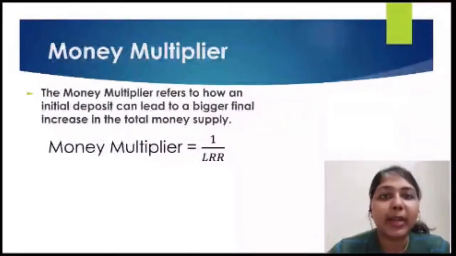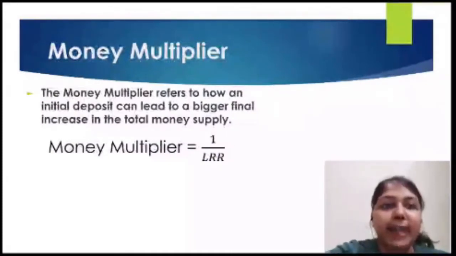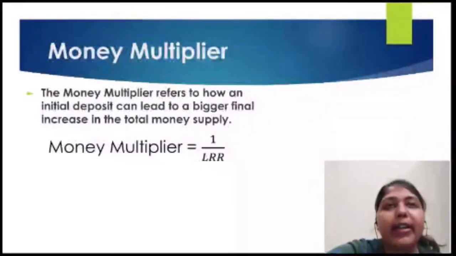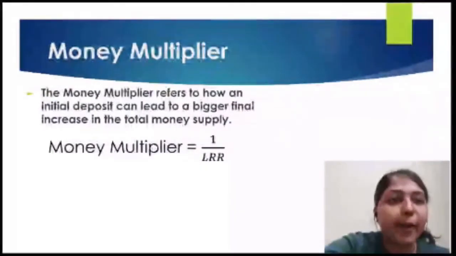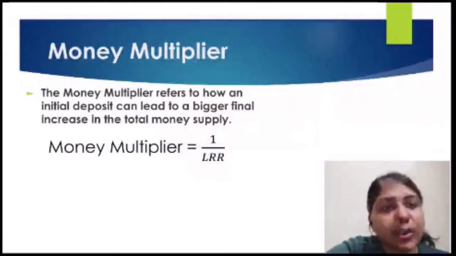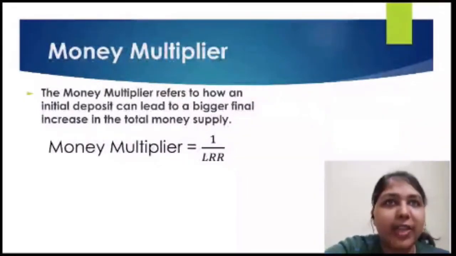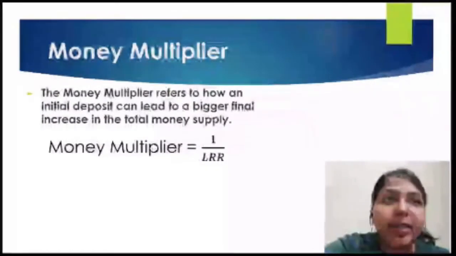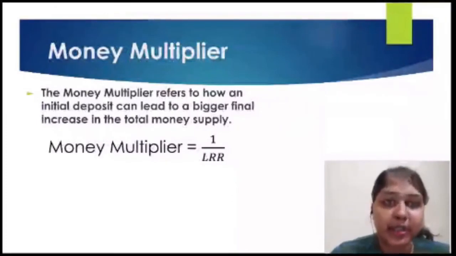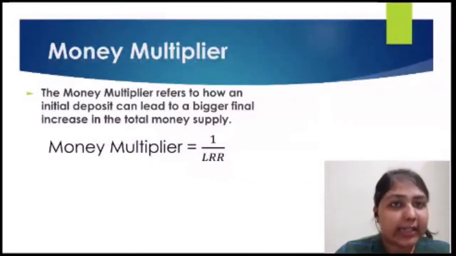That is what the money multiplier tells us. The formula of the money multiplier is: money multiplier equals 1 upon LRR. The full form of LRR is the legal reserve ratio, or you can also call it the cash reserve ratio that we had. So the money multiplier refers to the amount that banks are able to create in the form of deposits.